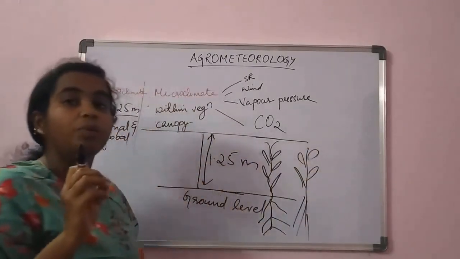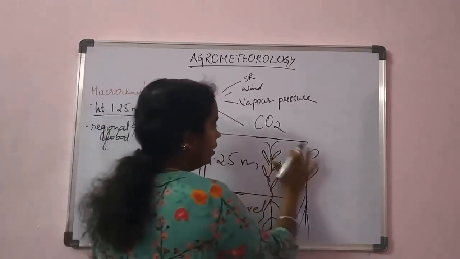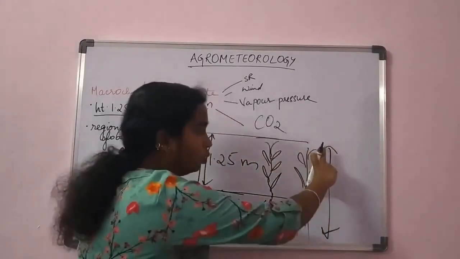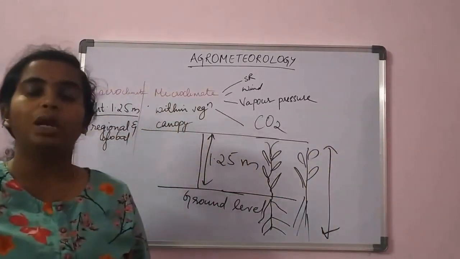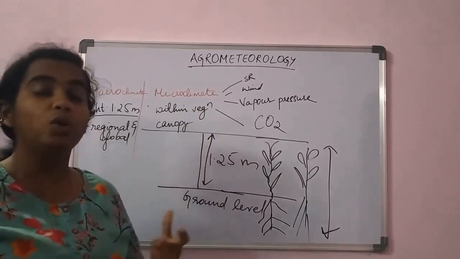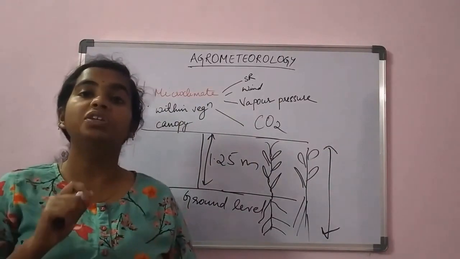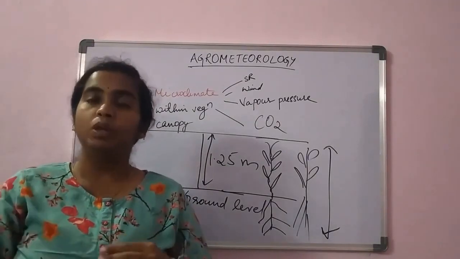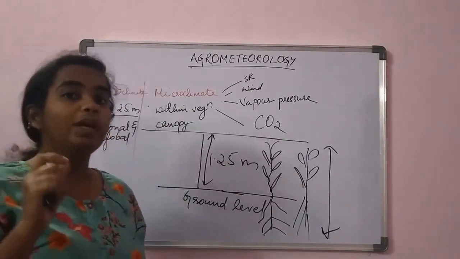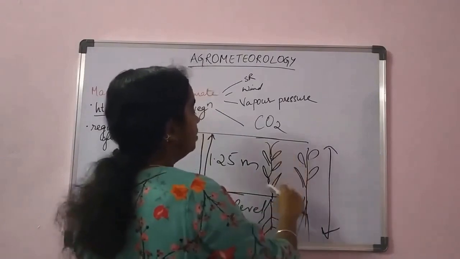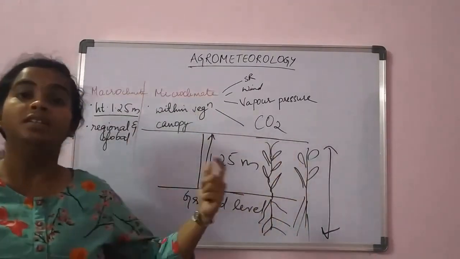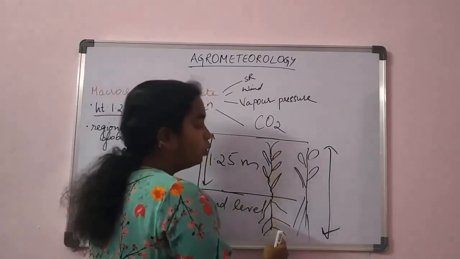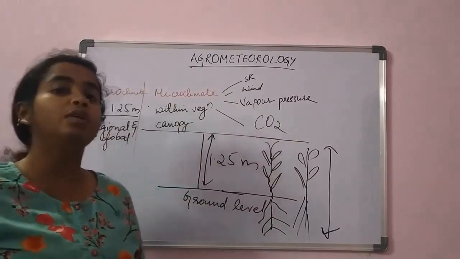The weather variations in this region, from the top till the root, we call the microclimate. I hope this is clear. Macroclimate is the variation in the weather phenomena above 1.25 meter, and microclimate is below 1.25 meter. That is, we restrict to the vegetation canopy variation. This environment involves the aerial part of the plant and extends till where the root reaches. That part we take as the microclimate.